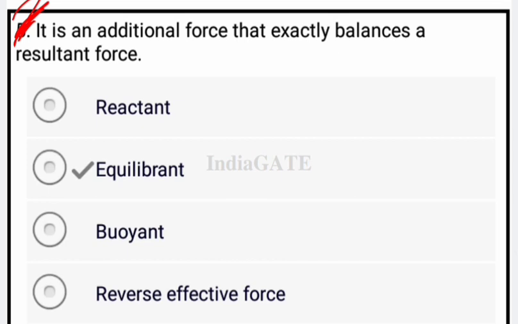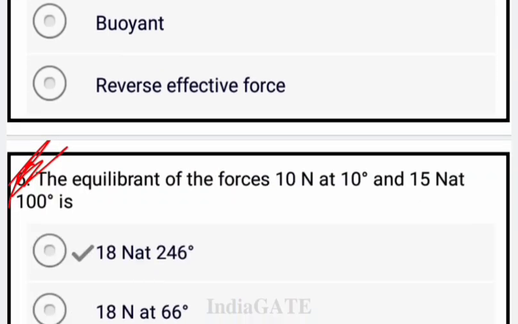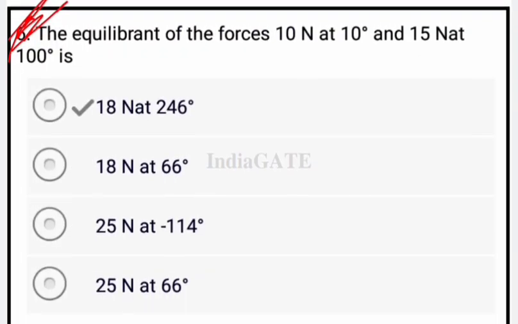Now come to the next question. It is the additional force that exactly balances the resultant force, that is your equilibrant. Okay, equilibrant is your correct answer. Now come to the next question. The equilibrant of the forces 10 N at 10 degree and 15 N at 100 degree is, so there are four options. Option A 18 N at 246 degree.